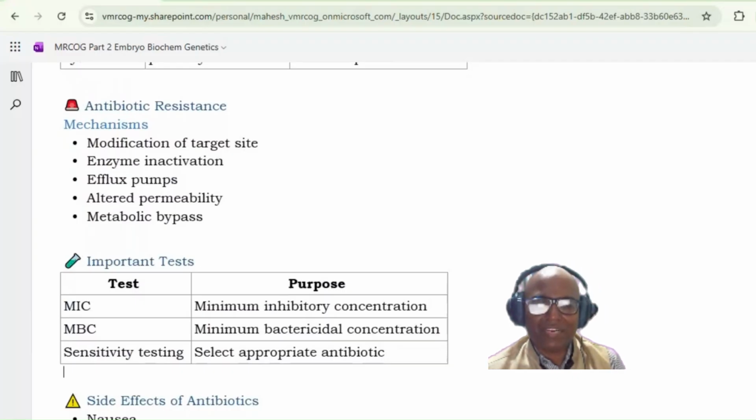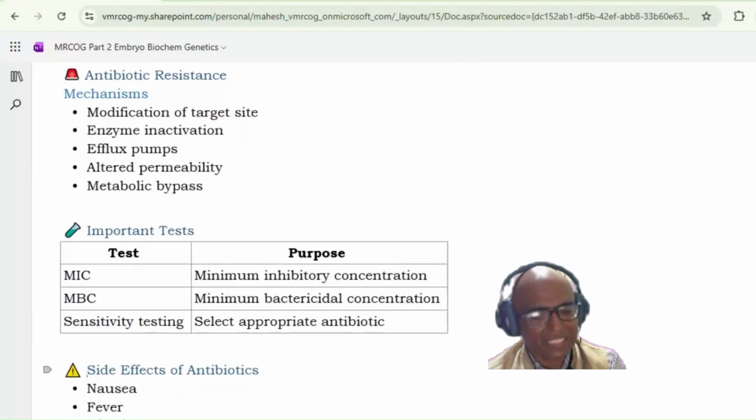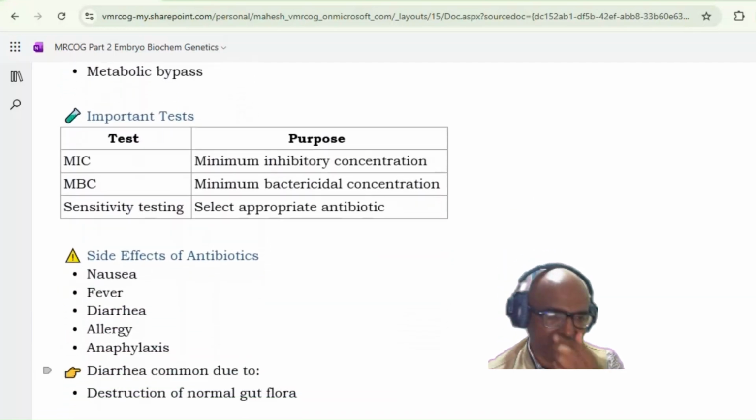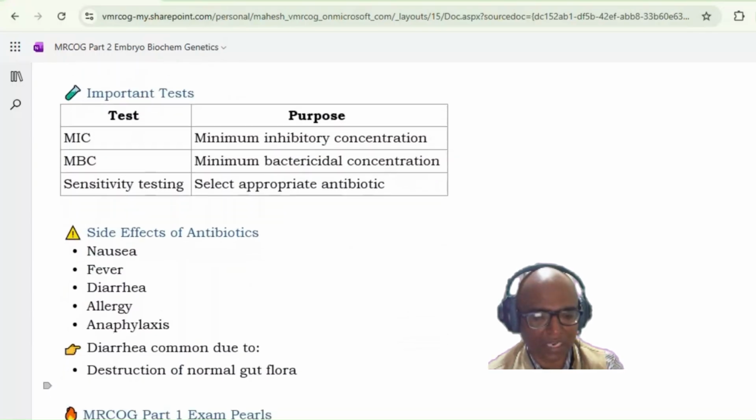So as far as the antibiotic testing is concerned, there are two concepts. One is MIC, second is MBC. MIC is the minimum inhibitory concentration. MBC is the minimum bactericidal concentration. The sensitivity testing is used for selecting the appropriate antibiotic. Side effects of the antibiotic are nausea, fever, diarrhea, allergy, anaphylaxis, etc. Diarrhea is commonly due to the destruction of the normal gut flora.